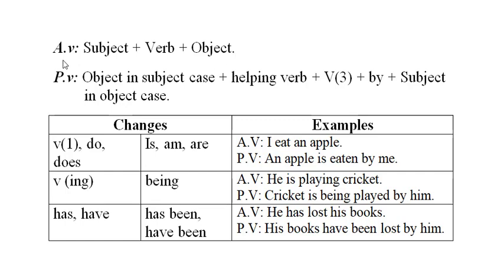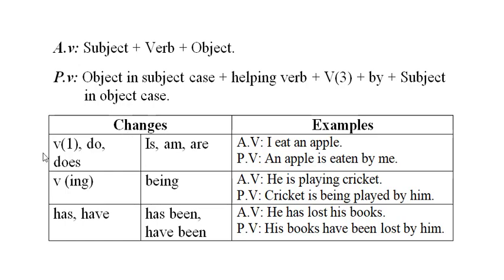The object of the active voice sentence becomes the subject of the passive voice sentence, plus helping verb, then the third form of verb plus by, then the subject of the active voice sentence becomes the object of the passive voice sentence.